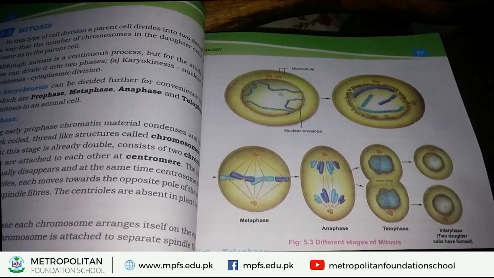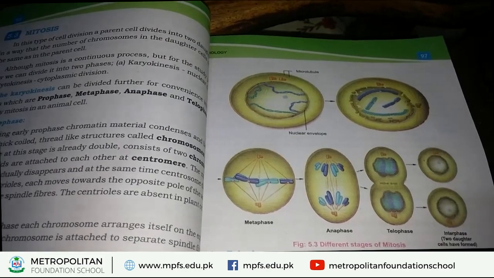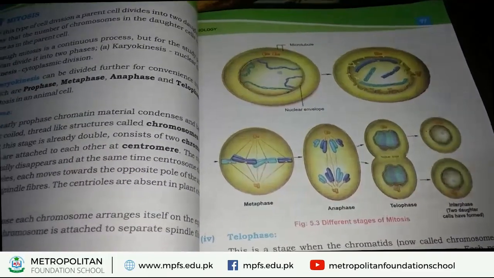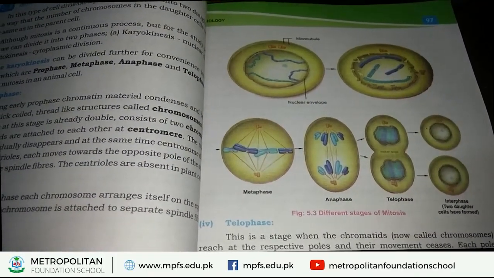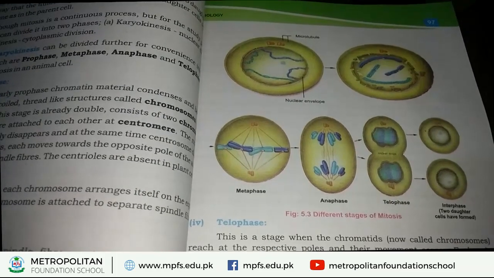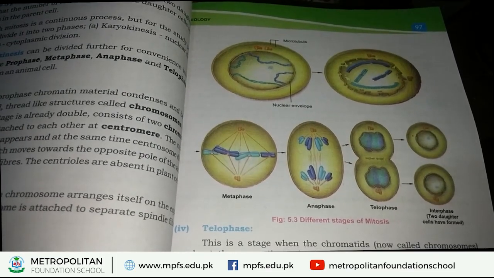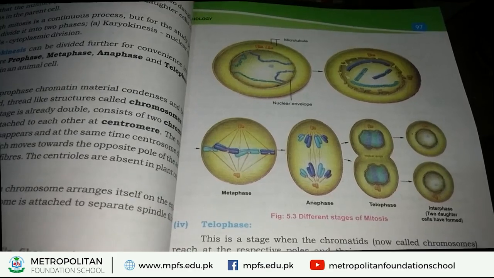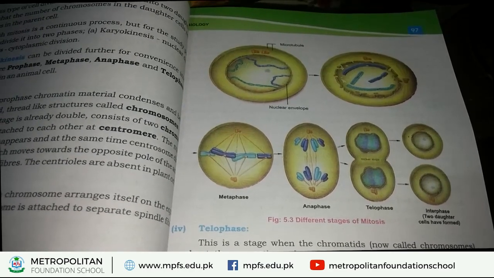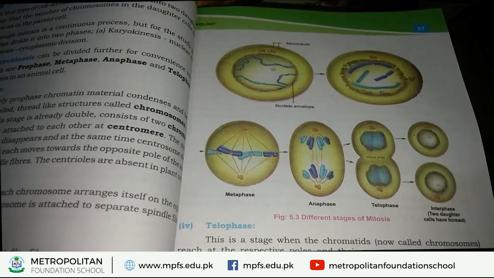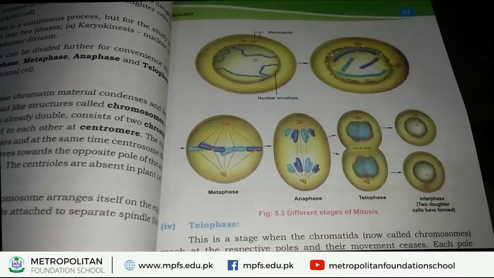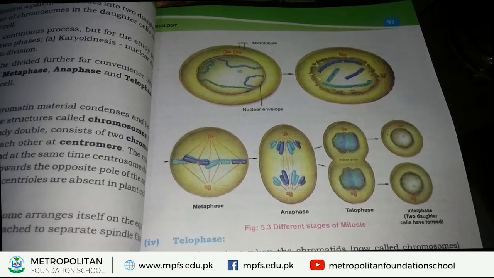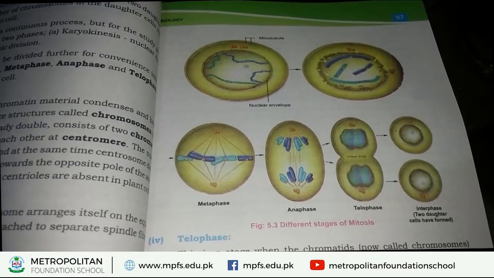In anaphase, chromatids separate from each other and move towards opposite poles. This is a special event that takes place in anaphase of mitosis.